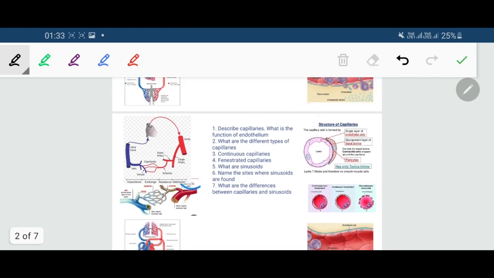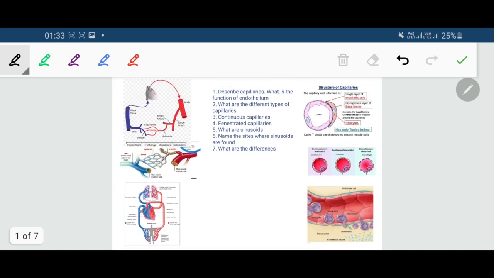So with that I would like to complete the discussion of the cardiovascular system. The questions on the heart will be discussed later on as a separate topic, but the questions on the blood vessels have been completely done. Thank you all. You will see through your books and complete the chapter.